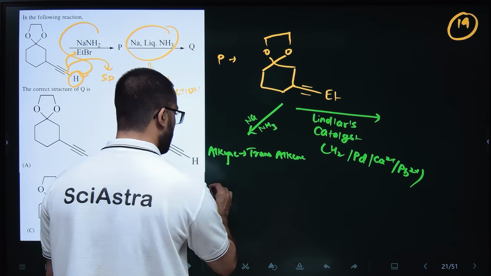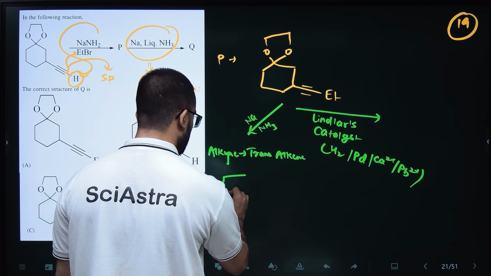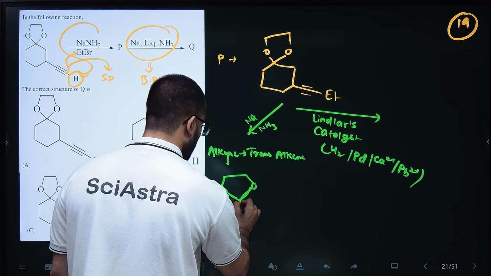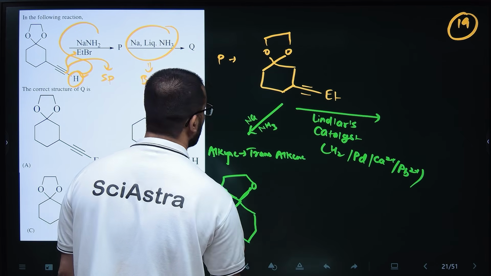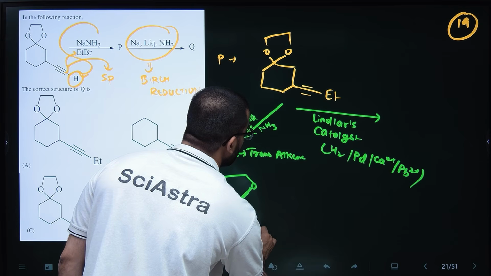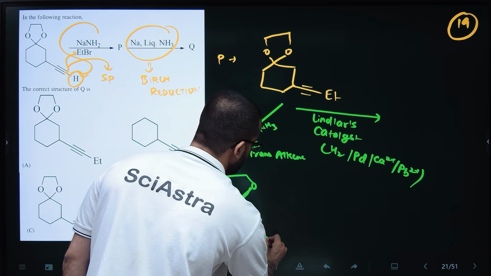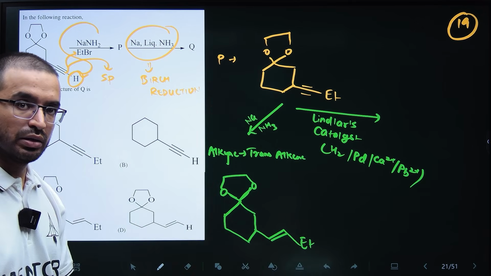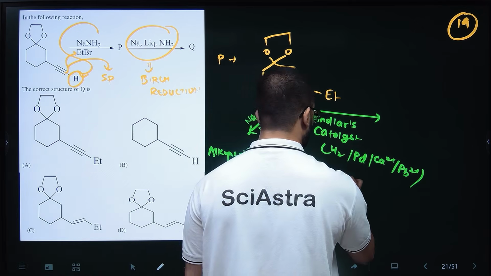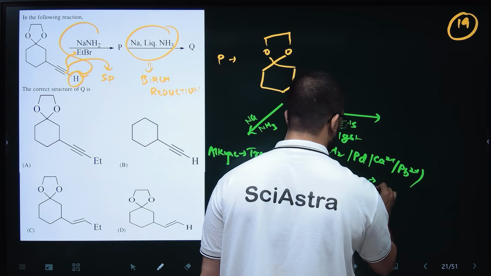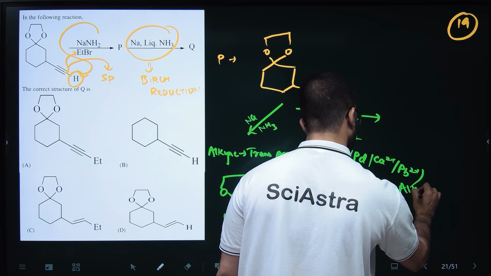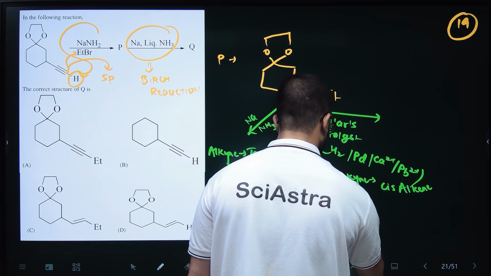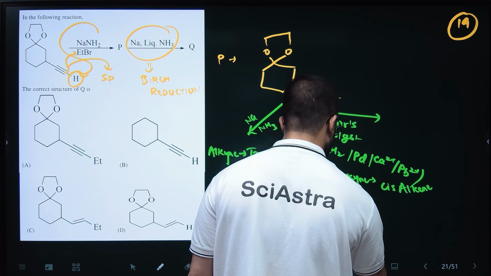See, the oxygen, 1, 2, 3, Et. See, trans alkene, right? But here in Lindlar's catalyst, the alkyne will be converted into cis alkene. So this same product could have been made like this by using Lindlar's catalyst.